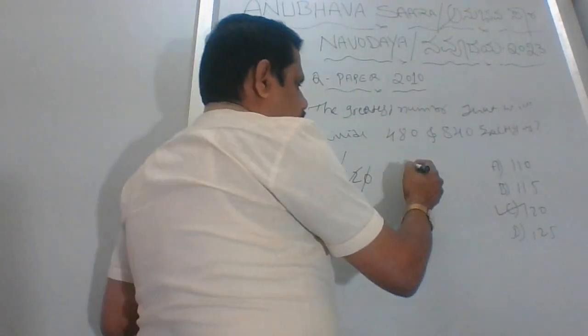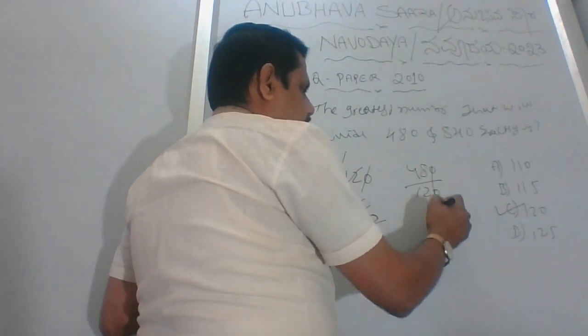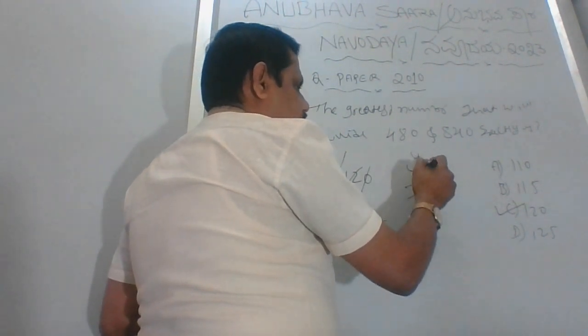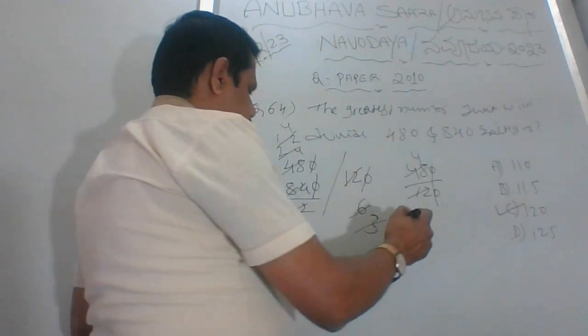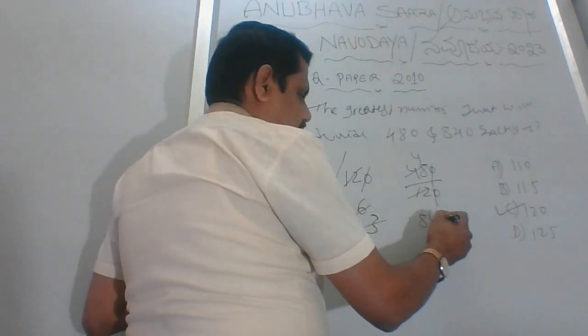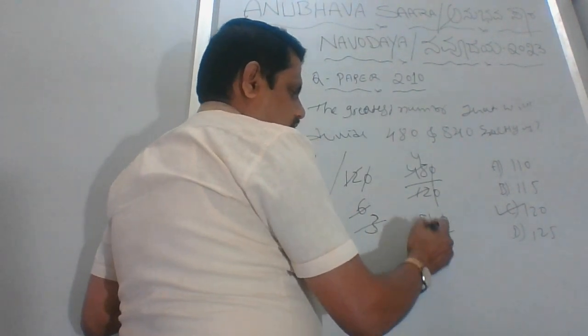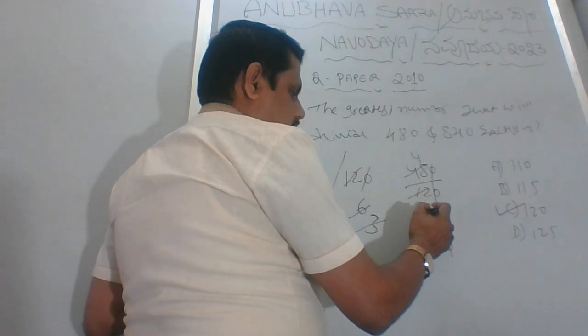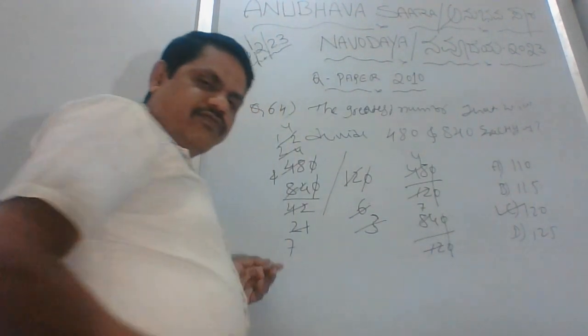What I'll do, 480 divided by 120, 12 ones are 12, 12 fours are 48. Clear? Then 840 divided by 120, 12 ones are 12, 12 sevens are 84.